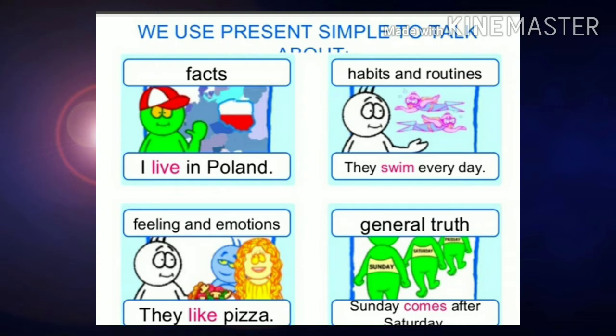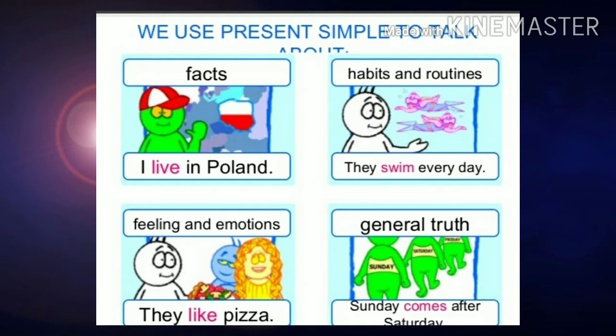As you are in 7th standard, more than the structure of the simple present, you must know where to use it. For expressing facts: I live in Poland. I live at Tiruvillamala. For habits and routines: they swim every day. What is happening every day?